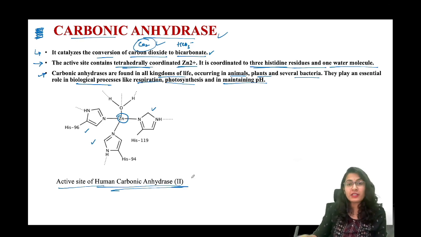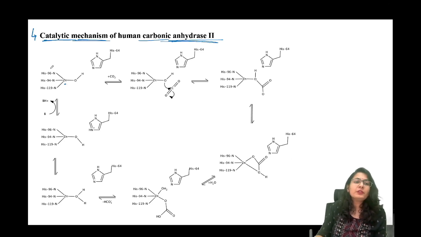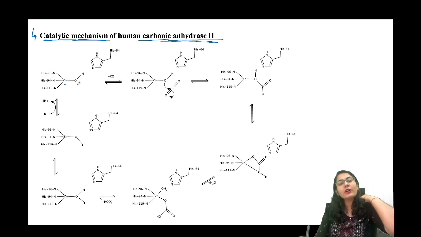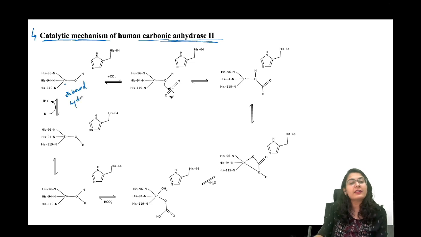Now what is the function, what is the reaction that it is doing, वो भी देख लेते हैं. Don't be scared, okay? Everything is just the same as the carboxypeptidase, पूरा same है. This is the catalytic mechanism of human carbonic anhydrase 2. So what happens is, again your zinc is bound, it is tetrahedral. It is bound to 3 of the nitrogen atoms and 1 of the oxygen. अब ये oxygen क्या है? If you see, it is a zinc bound hydroxide again. It is a zinc bound hydroxide. So what is it? It is the nucleophile in itself. This is the nucleophile itself.